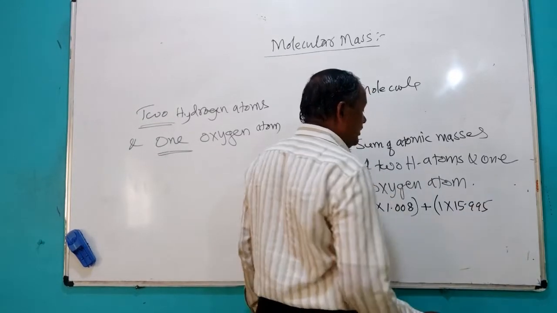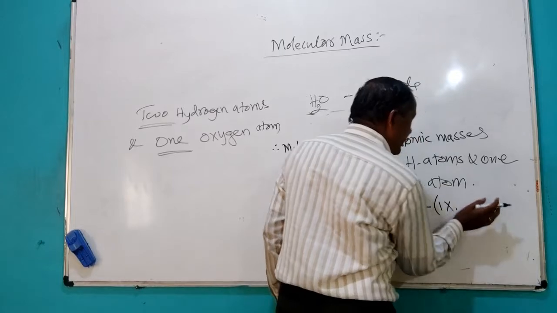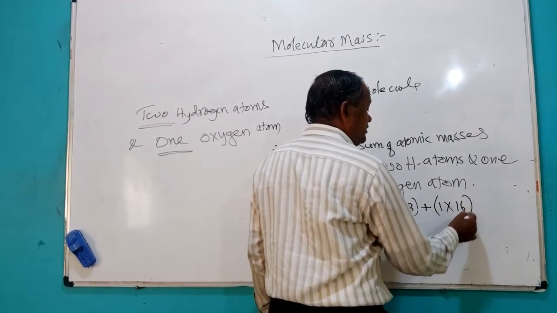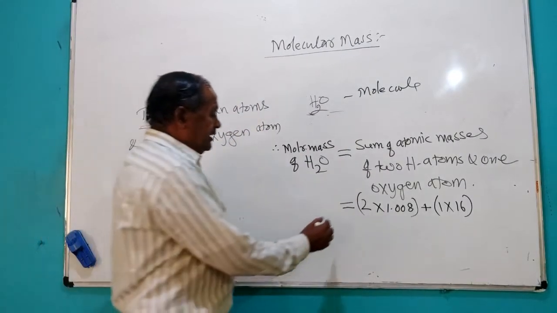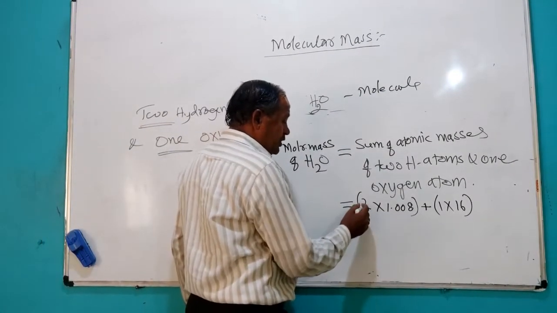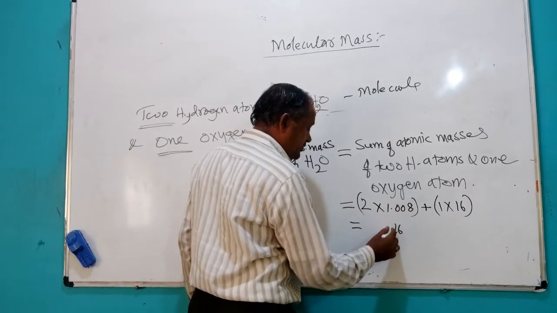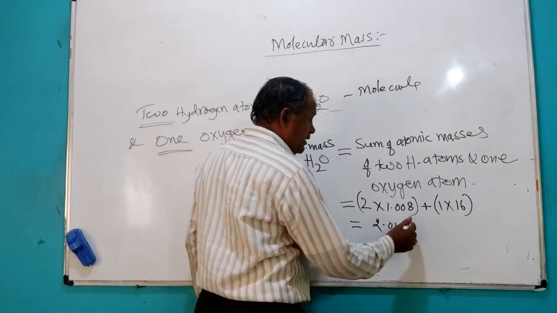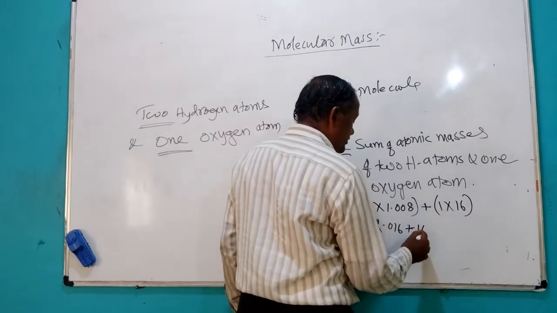Roughly you can take 16 as a round figure in place of 15.995. So 2 ones are 2, plus 16 ones are 16.